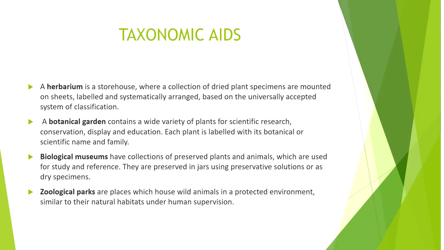Zoological parks and botanical gardens are very familiar to us. In botanical gardens, plants are kept alive for future reference and research. Similarly, in zoological parks, all the wild animals are kept in a protected environment.